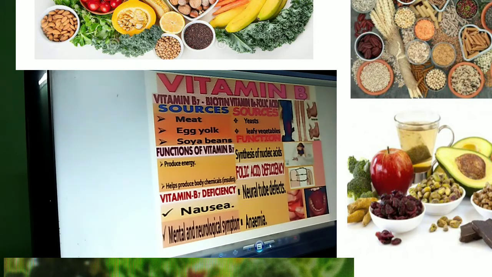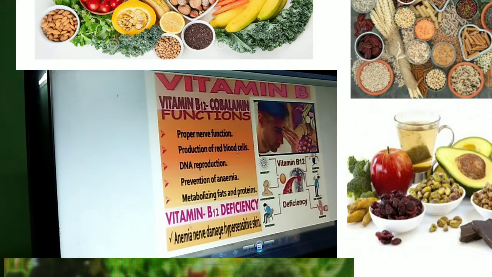Now next, coming to the next clipping, B12, cobalamin. This is very important because it does so many functions, like B6: proper nerve functioning, production of red blood cells, DNA reproduction, prevention of anemia, metabolization of fats and proteins.